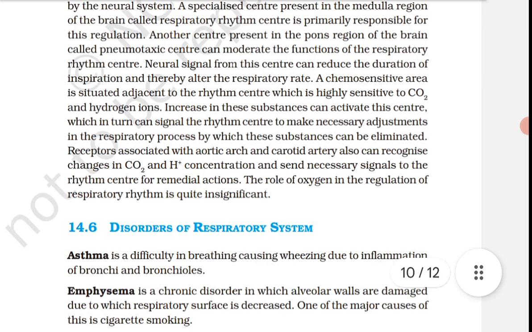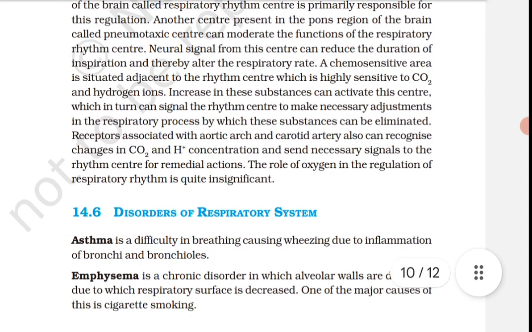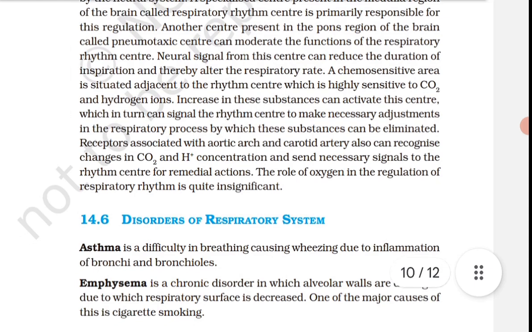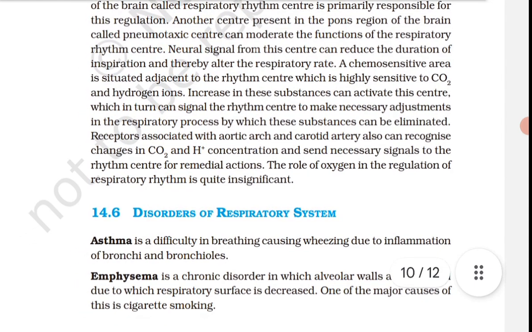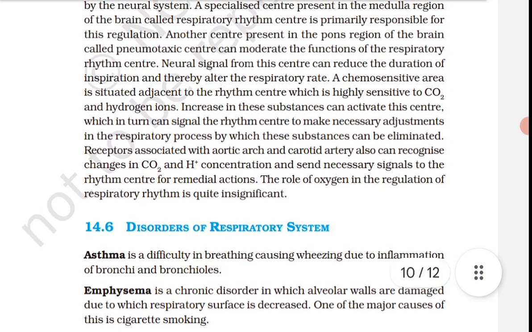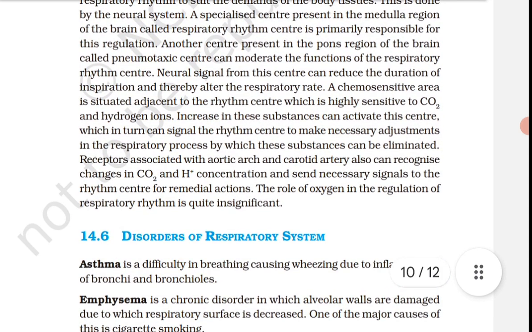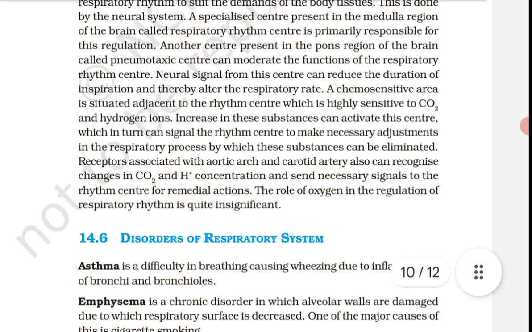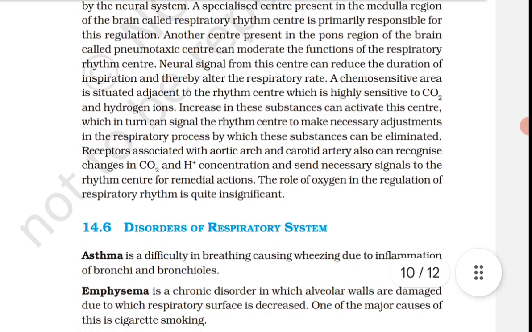Now we are going to read the summary in a speedy way. Cells utilize oxygen for metabolism and produce energy along with substances like CO2, that is carbon dioxide, which is harmful. Animals have evolved different mechanisms for the transport of oxygen to the cell and for the removal of the carbon dioxide from the air. We have a well-developed respiratory system comprising 2 lungs and associated air passages to perform this function.